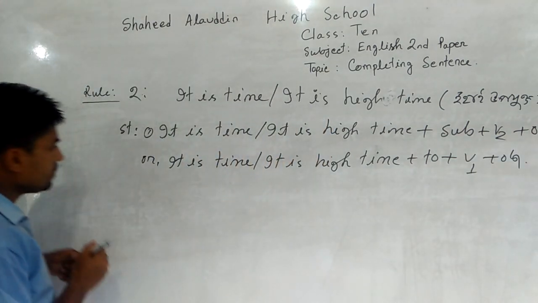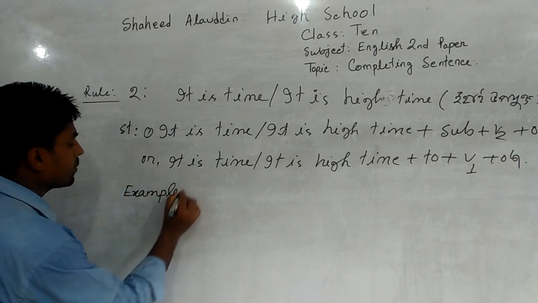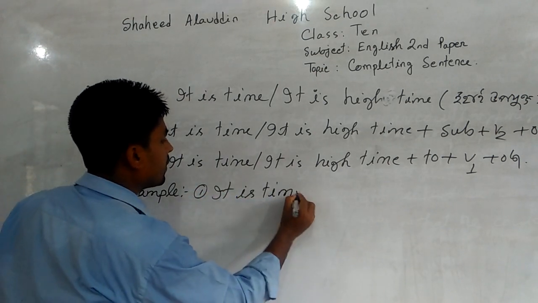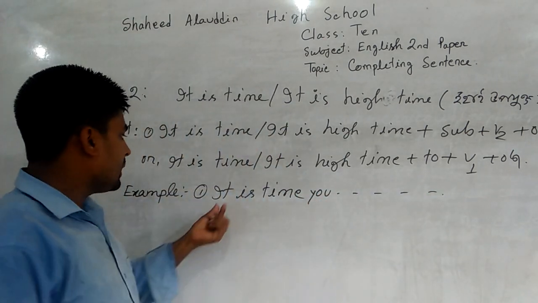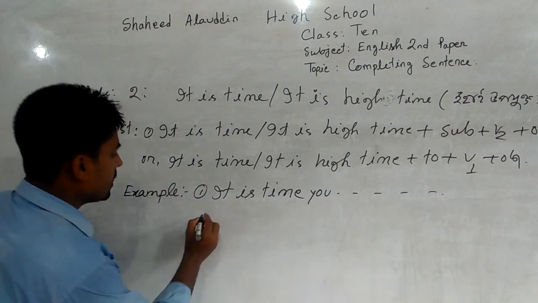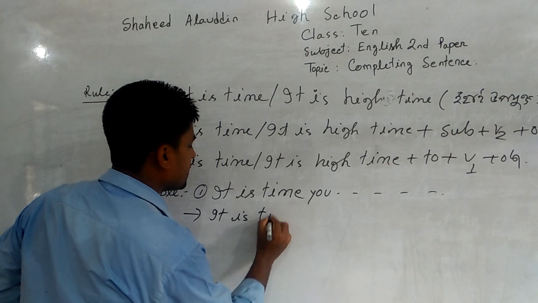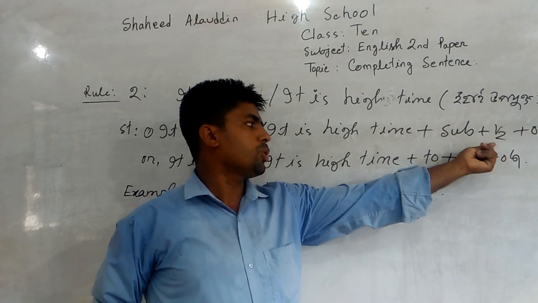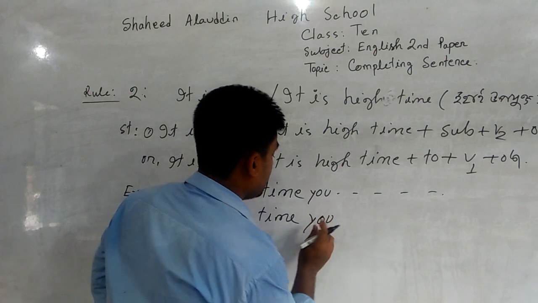For example, it is time you. Here, after it is time, a subject is used. So according to the first rule, at first I have to use it is and then subject. Then according to the first rule, I have to use the past form of main verb. That means here the subject is used, the subject is you.